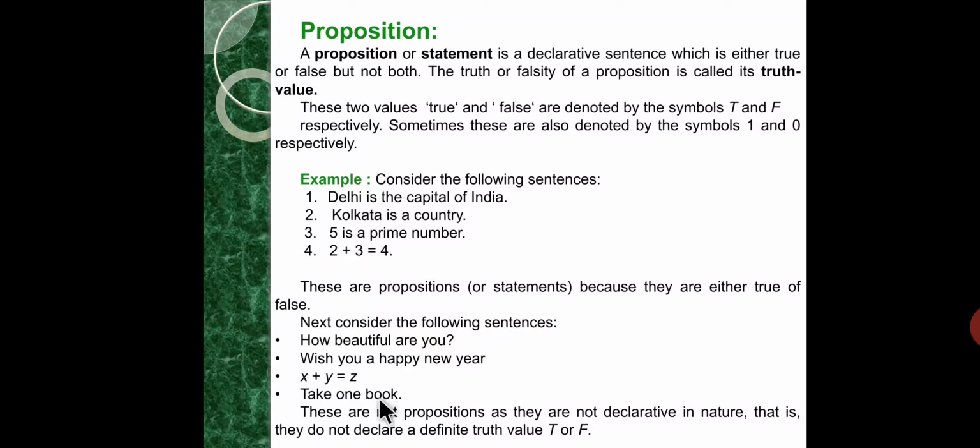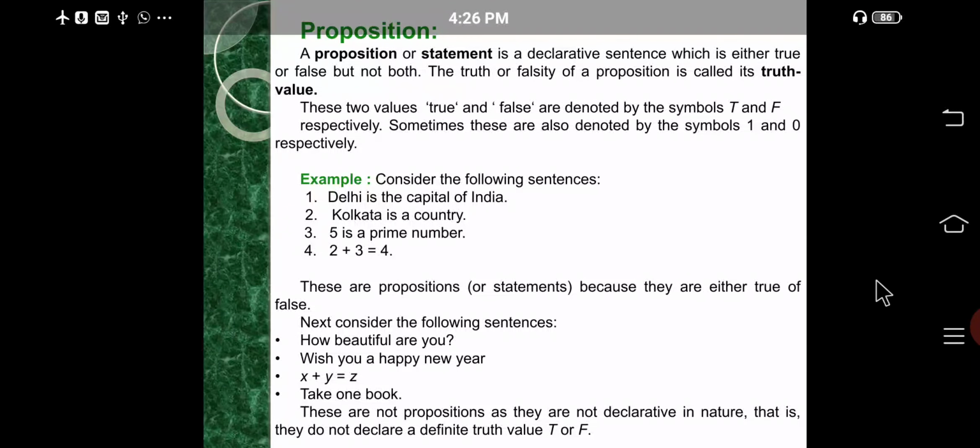This is also not a proposition. These are examples of non-propositions, as they are not declarative in nature. That is, they do not declare a definite truth value, true or false.